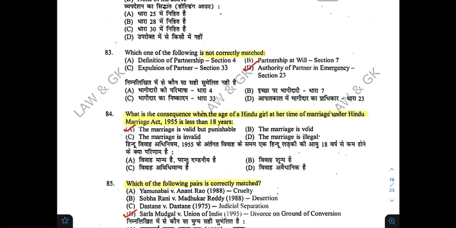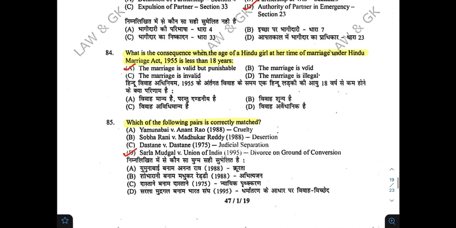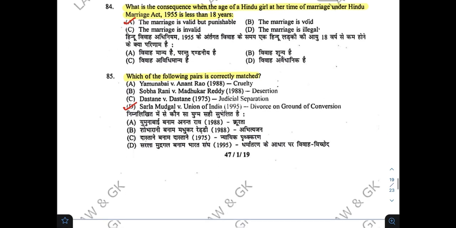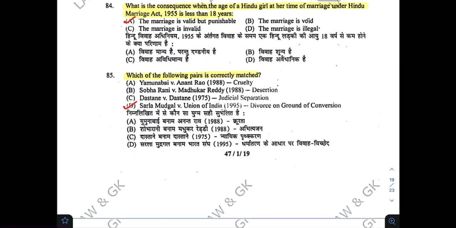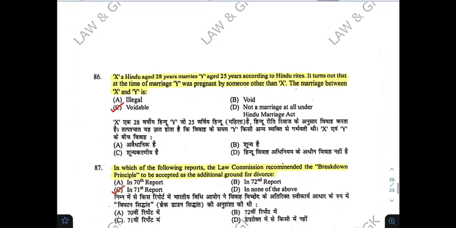Not correctly matched D. What is the consequence when the age of a Hindu girl at the time of marriage under Hindu Marriage Act 1955 is less than 18 years? The correct option is A. Which of the following pairs is correctly matched? The correct answer is D.